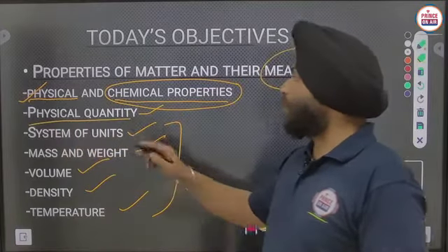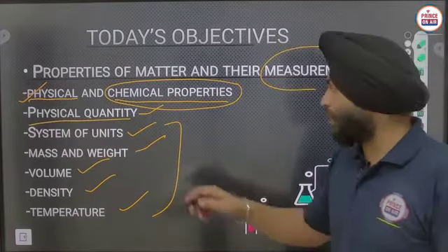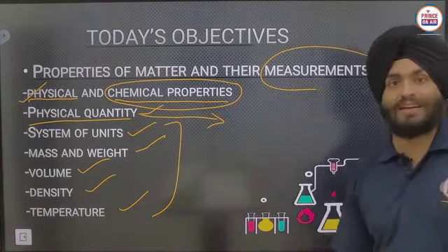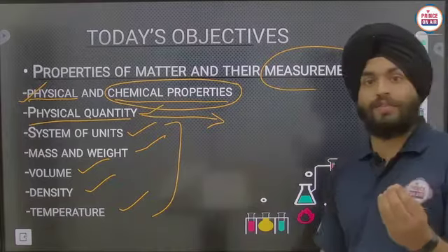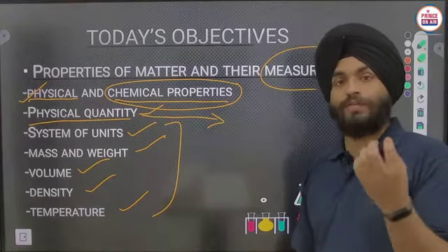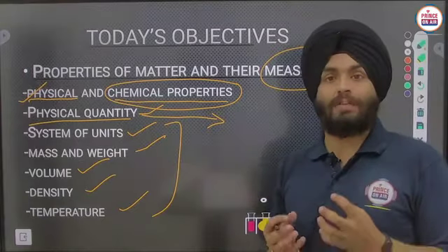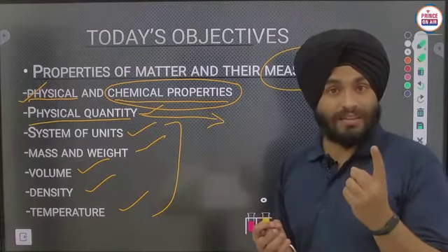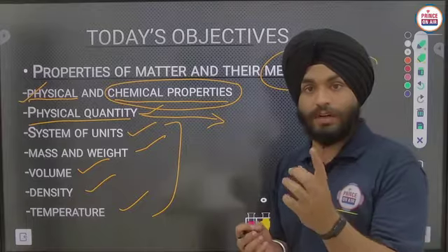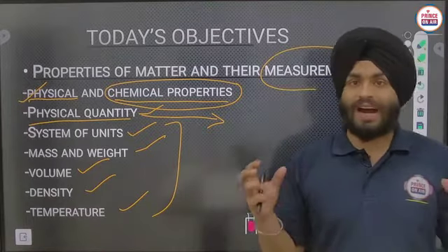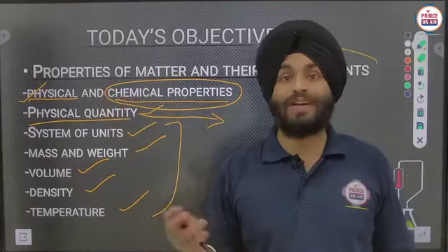Afterwards we will discuss the physical quantities. There are so many types of physical quantities. How to represent a given physical quantity? Like mass, which is a fundamental physical quantity. If any body has a mass of 2 kilogram, we can't say it has just 2.